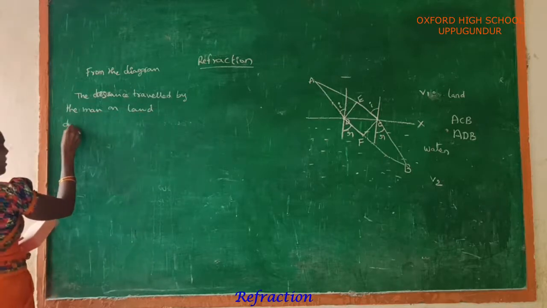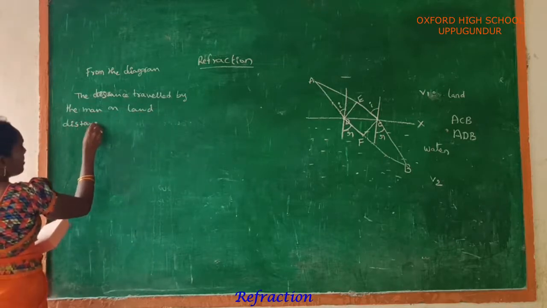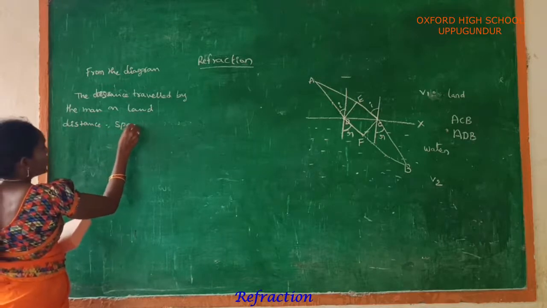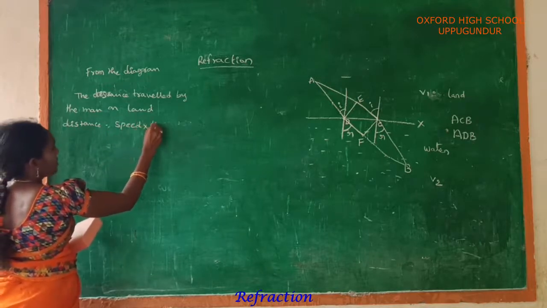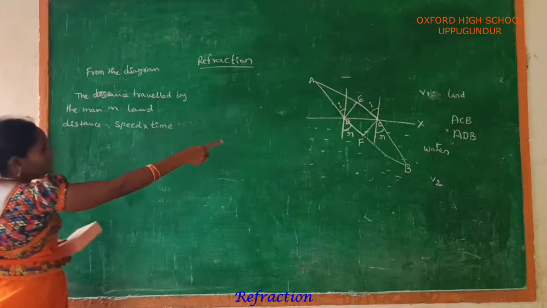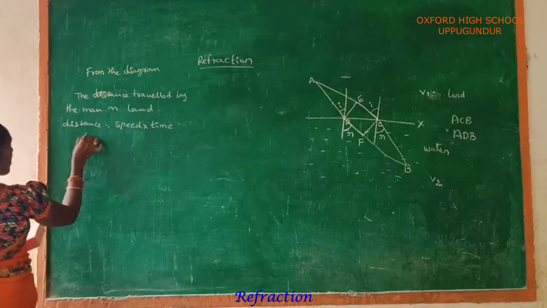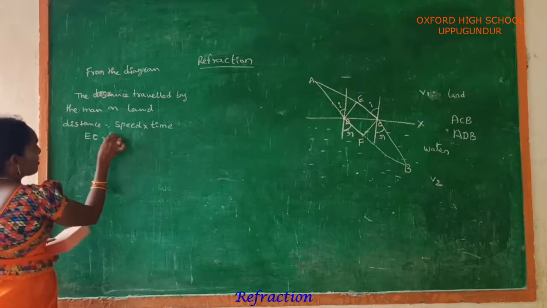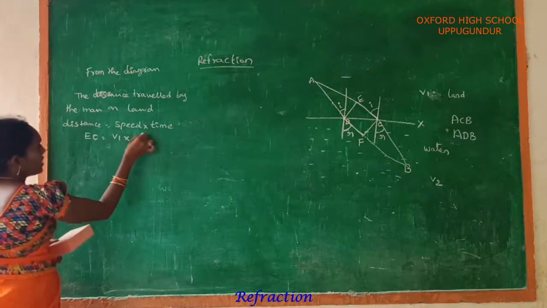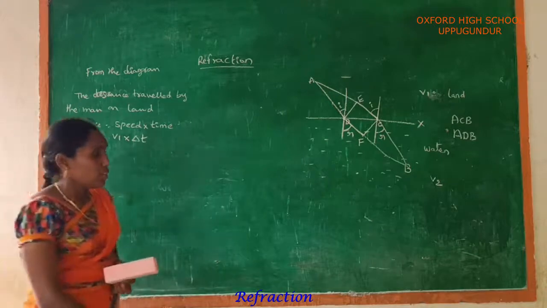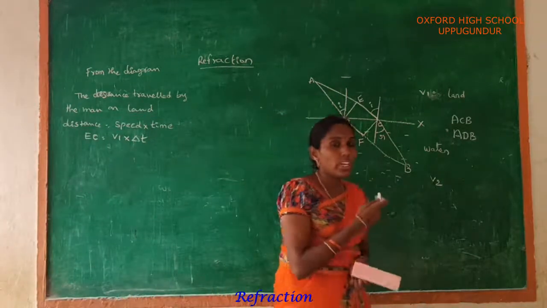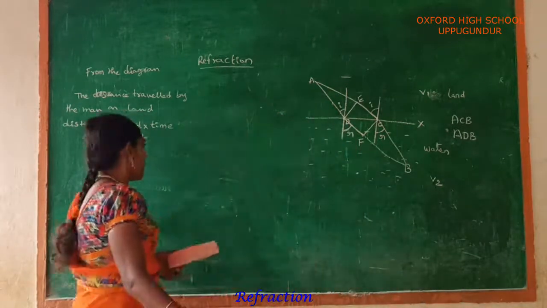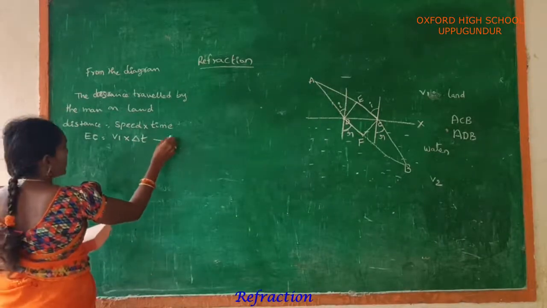Now here, distance is equal to speed into time. Here distance is EC, the distance travelled by the man on land. Speed is equal to V1 and time is delta t. In these two parts, equal time should be maintained by that person. This is equation number 1.